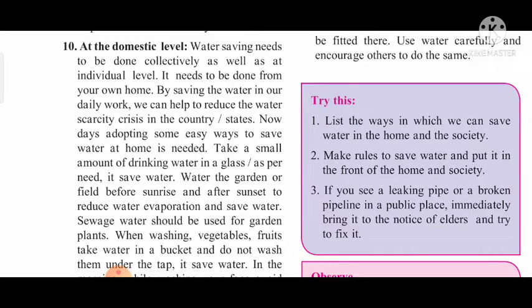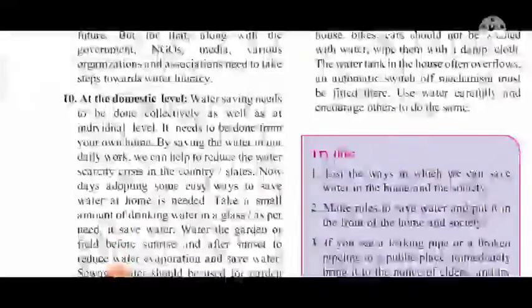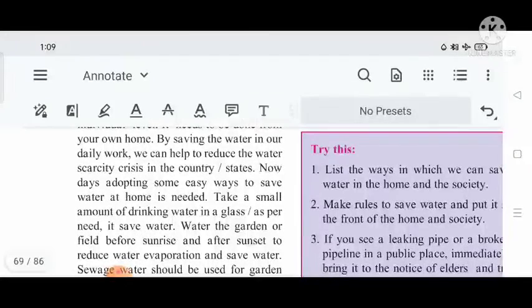It needs to be done from your own home. By saving the water in our daily work, we can help to reduce the water scarcity crisis in the country, states. Nowadays, adopting some easy ways to save water at home is needed.